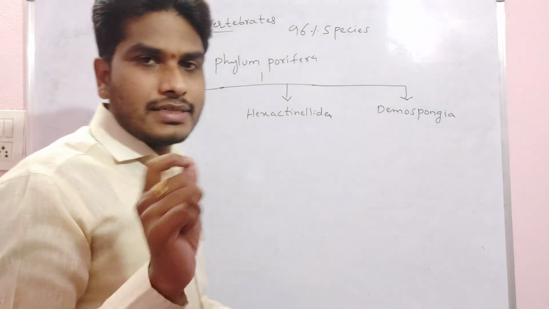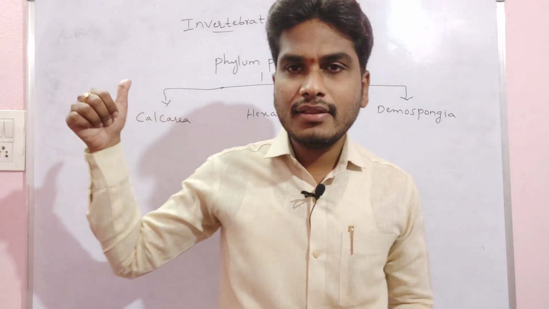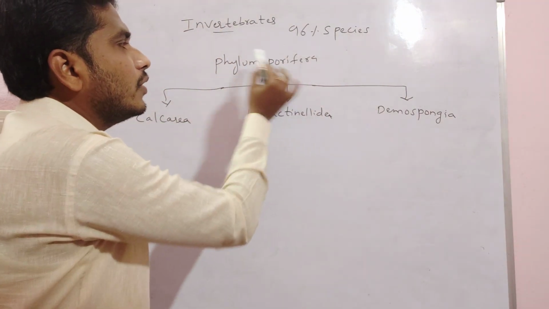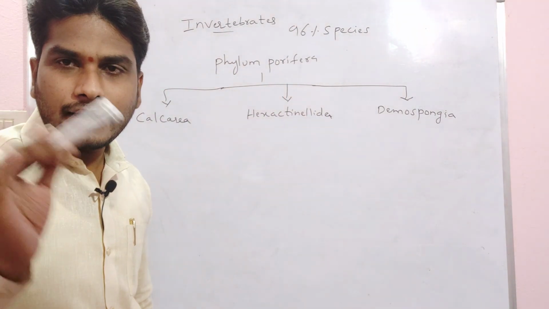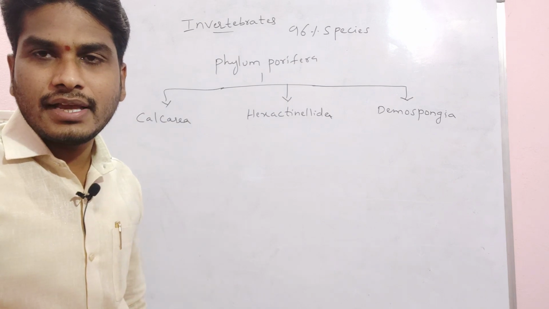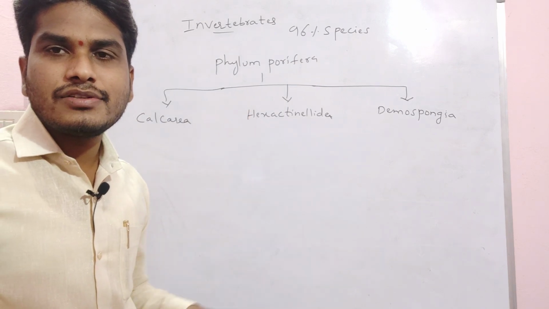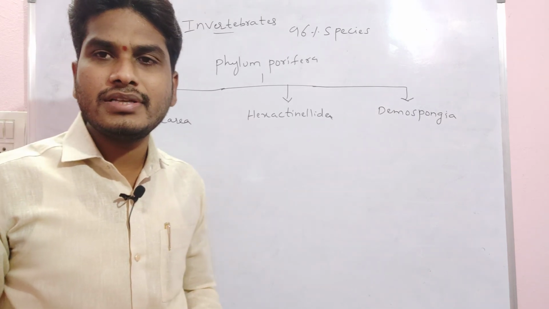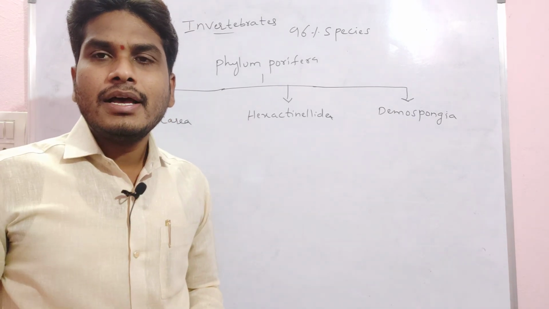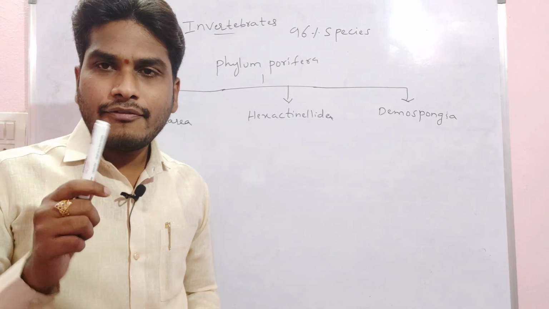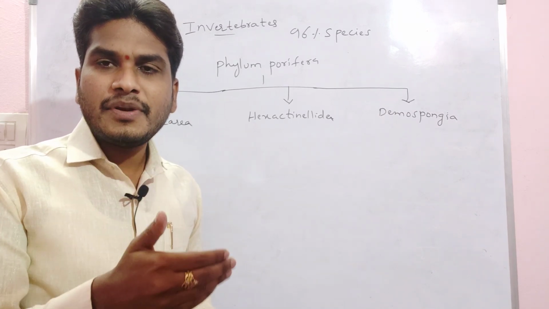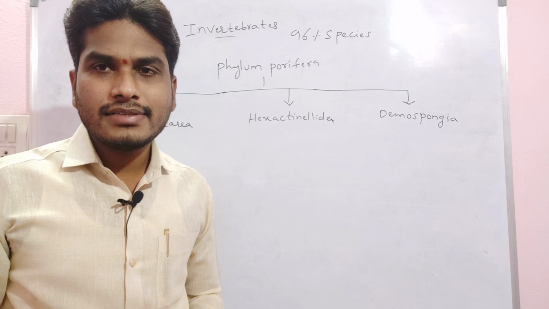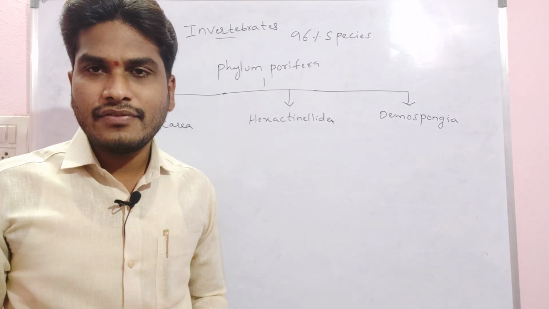Regarding that, we will discuss some simple points about the Porifera. The term Porifera indicates pori, which means pore bearing. The organisms are pore bearing. Poriferans always have a cellular level of organization. Their body consists of only cells, hence we call it a cellular level of organization. In poriferans, for respiration and excretion, they have the water canal system.